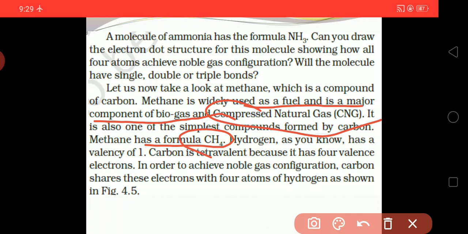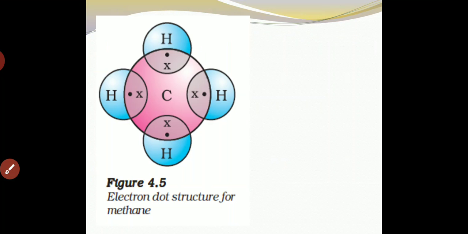Methane has CH4. Hydrogen, as you know, has a valency of one. Carbon is tetravalent because it has 4 valence electrons. In order to achieve noble gas configuration, carbon shares its electrons with 4 atoms of hydrogen. As you can see, carbon has 4 outermost valence electrons. Those 4 will be shared with the respective 4 hydrogen atoms, and it will form methane.